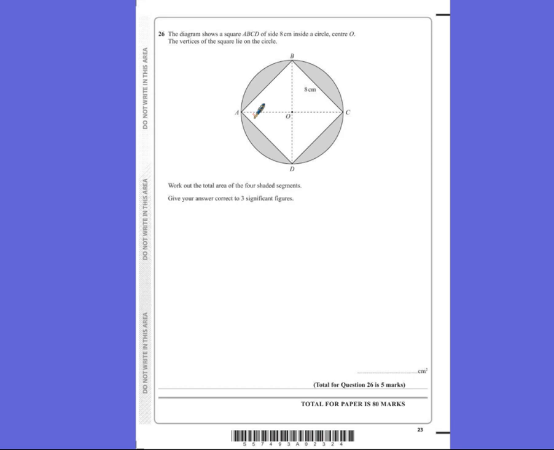So first of all, we need to find the radius of this circle, which is this distance here. Now we're only given this diagonal, but if we call this x, this will also be x. Now we've got a right angled triangle here, so we could use Pythagoras, and Pythagoras says that the hypotenuse squared is equal to the other 2 sides squared and added together. So x squared add x squared is 2x squared, and 8 squared is 64. So we've got 64 must be equal to 2x squared.